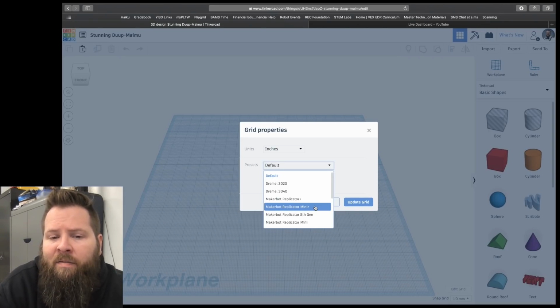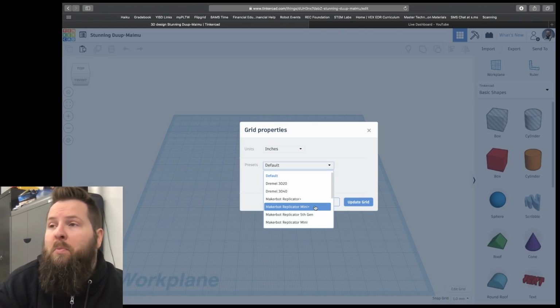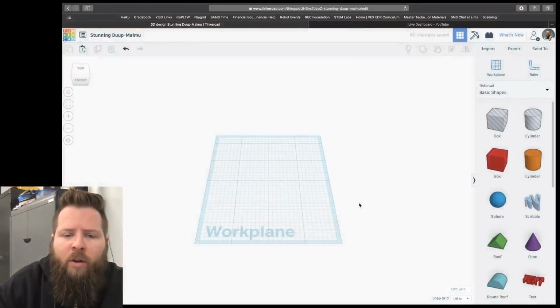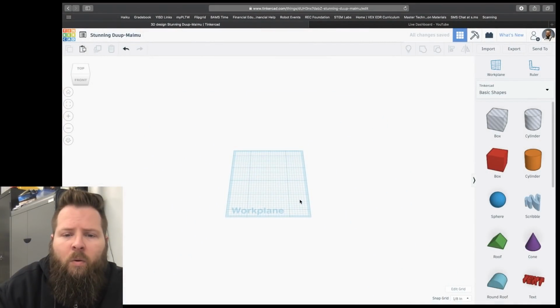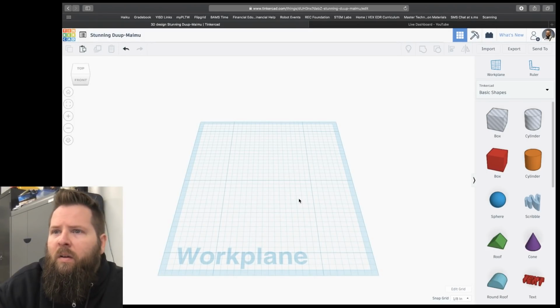I also have the MakerBot Replicator 5th Gen. That one's over in the prep room. All right, so we'll use the Replicator Mini right now, and then click Update Grid. And so now this grid, this little workspace you have, is representative of what you would have the ability to print on the MakerBot Mini Plus.